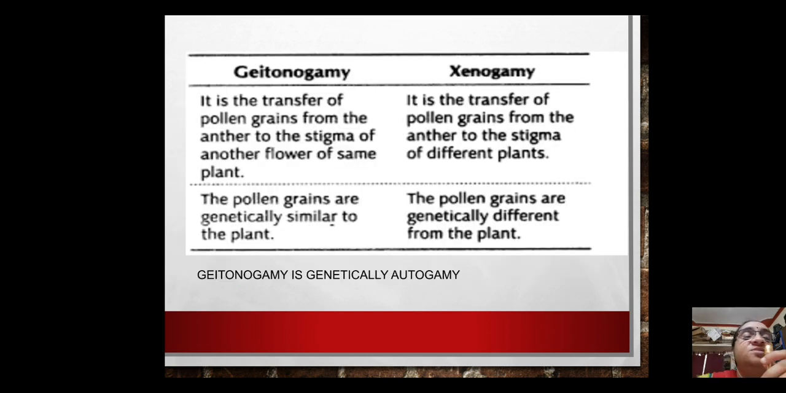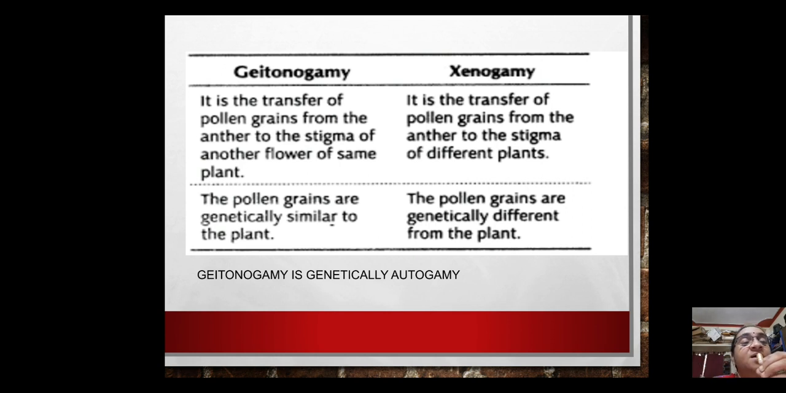So, now look into the differences between Geitonogamy and xenogamy. Geitonogamy is the transfer of pollen grains from the anther to the stigma of another flower of the same plant. So pollen grains from a flower A, if lifted to a flower B, then A and B are genetically the same. The pollen grains of A are similar to the genetic constitution of B.